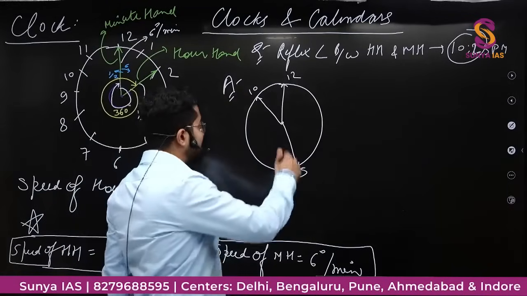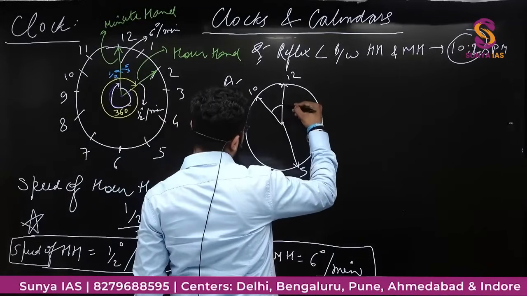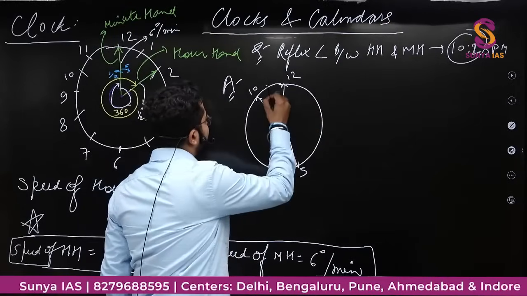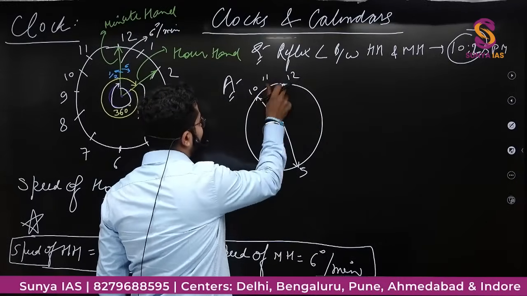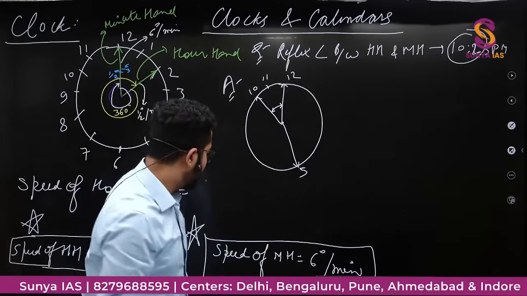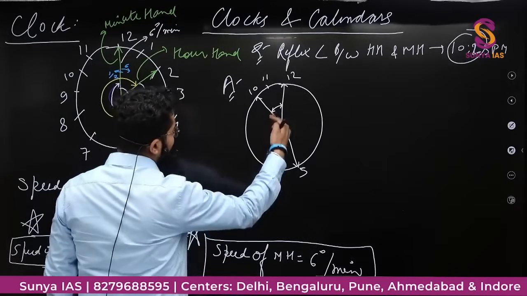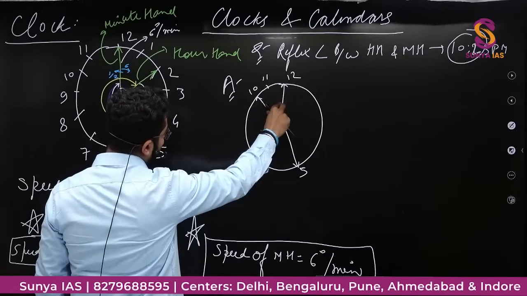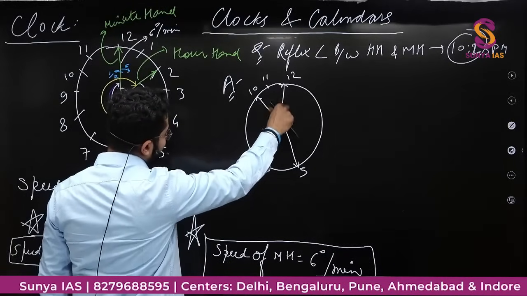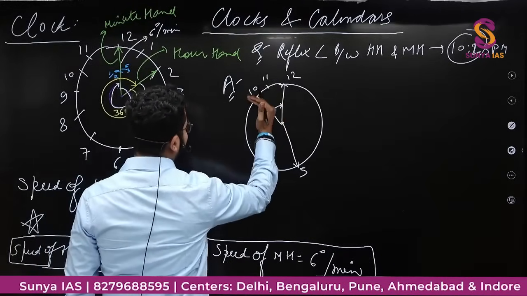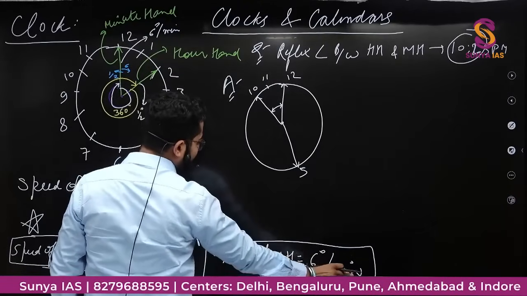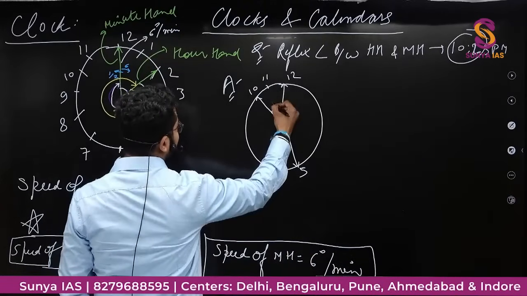अच्छा, first I calculate this angle, 10 and 12. That means this is 11, 5 minutes, 5 minutes, 10 minutes. 1 minute में this is minute hand, this is hour hand. So this whole difference is how much angle? Let's say this minute hand is here, so then here 1 minute में 6 degree, 10 minutes में 60 degree.